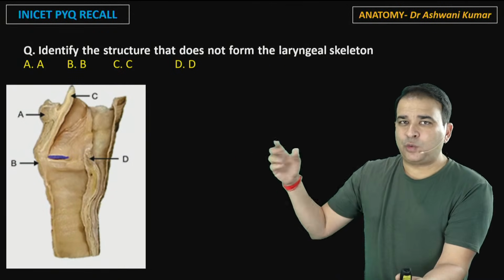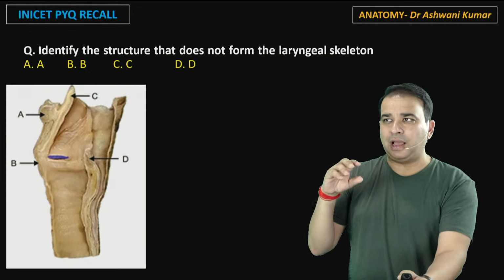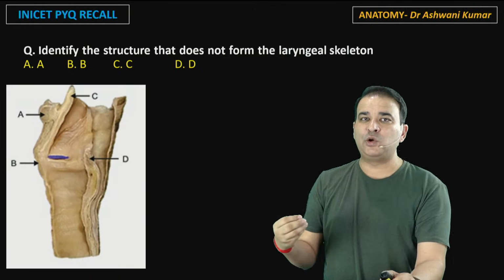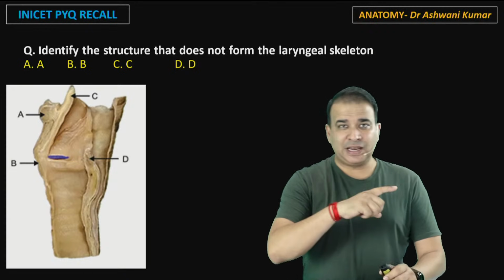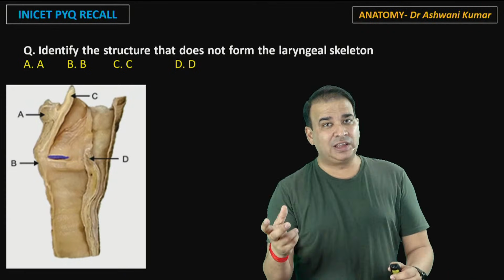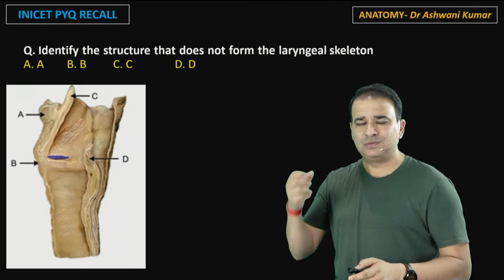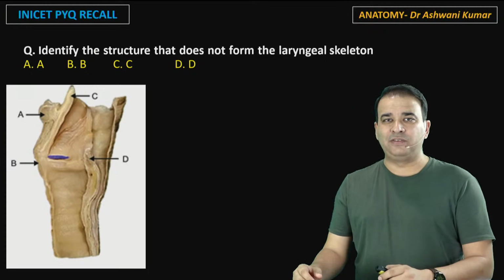Okay, now look at this, another question of the INI CET exam, and yet another example that many a times they will test you just for the identification, whether or not you're able to identify the structure on the cadaveric picture especially. So again, the picture that I showed you for the sphenoidal sinus was also a cadaveric image. This is again a cadaveric image, because sometimes we draw the line diagrams, we see the atlas images and all. Sometimes though we are not able to correlate them with the actual cadaveric images.